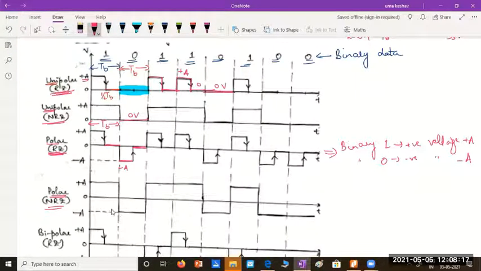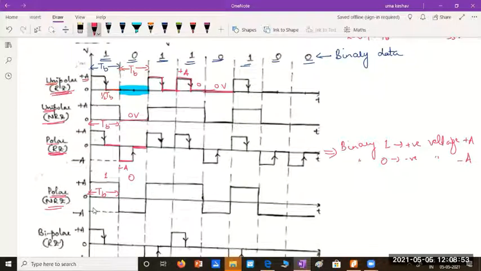Polar non-return to 0 means it should be plus A for binary 1 for the complete bit duration. And for the whole bit duration, it should be minus A representing 0. So this represents binary 1, this represents binary 0. It is not returning to 0 in the center of the bit duration. That's why this is called polar NRZ.